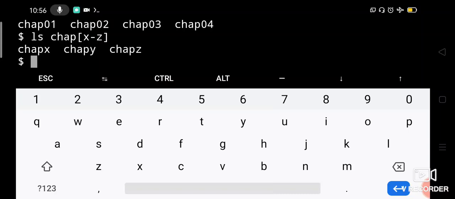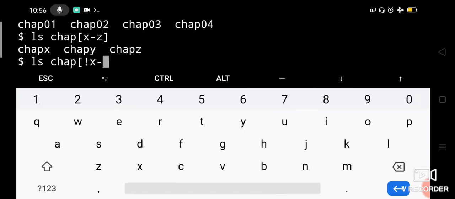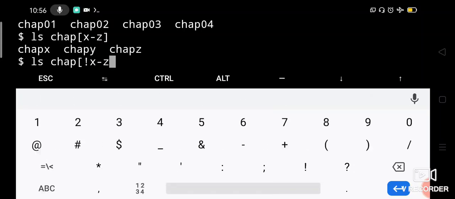And negating. If you take negating here, let us take not, the exclamation mark, with the range x to z only. That means it shouldn't list any file which is starting with chap and followed by x to z. We have to close it.